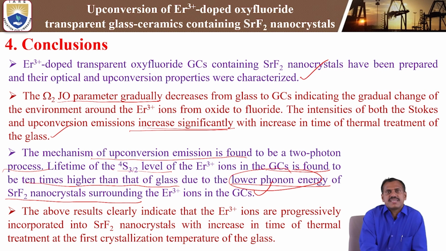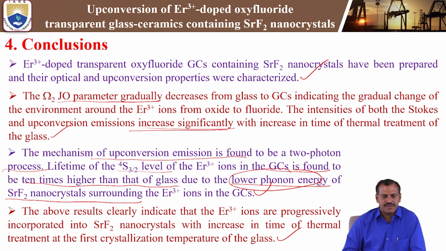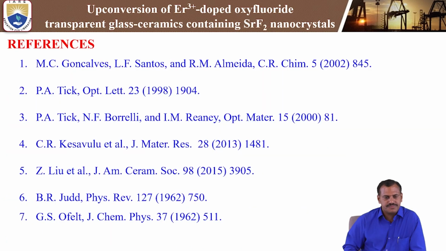Yes, the above results clearly indicate that the erbium 3+ ions are progressively incorporated into strontium fluoride nanocrystals with increase in time of thermal treatment and crystallization temperature of the glass material. So these are the main important points in the conclusion or summary of the present study of upconversion in erbium 3+ doped oxyfluoride transparent glass ceramics containing strontium fluoride nanocrystals.